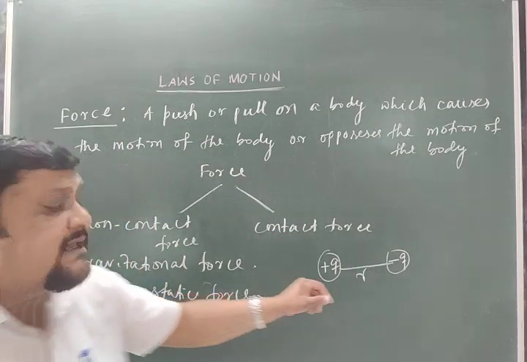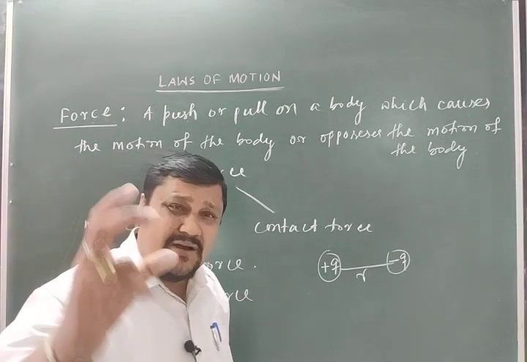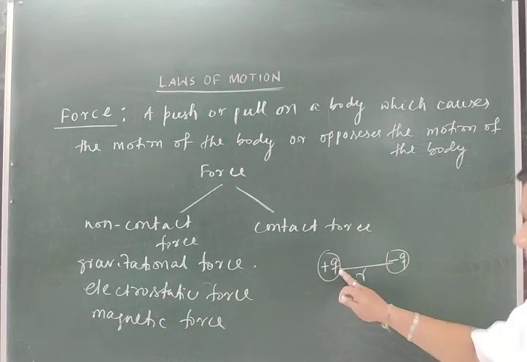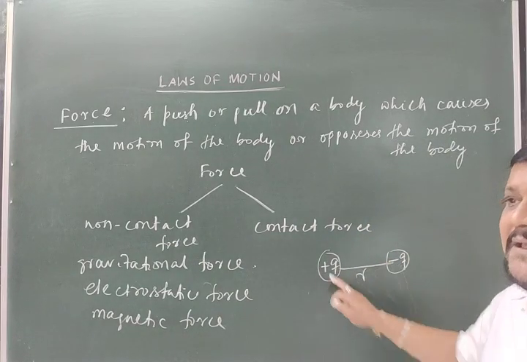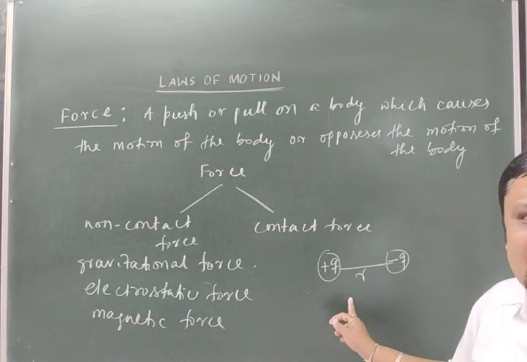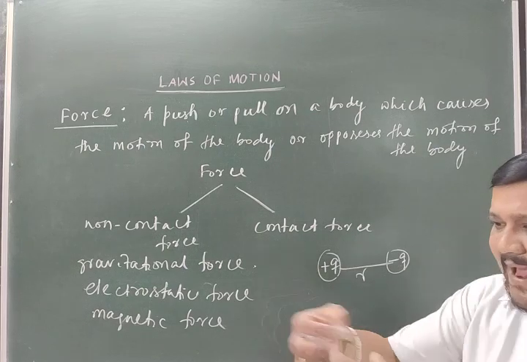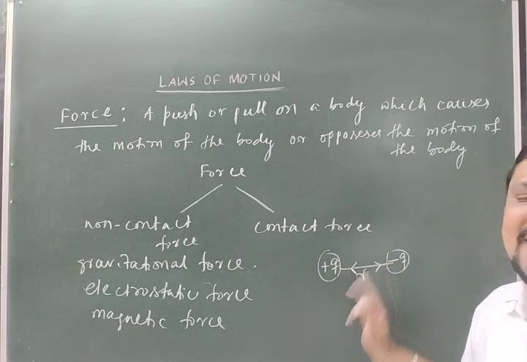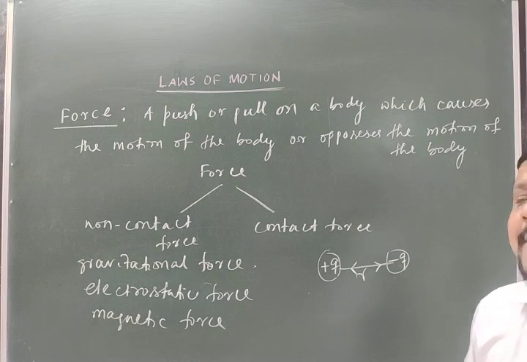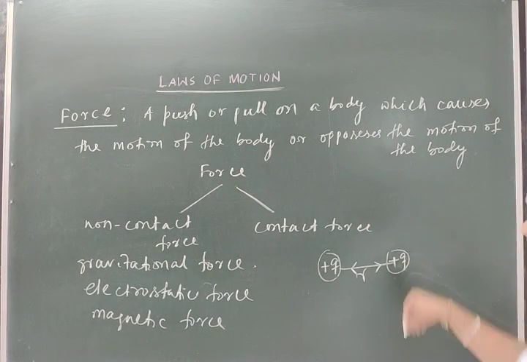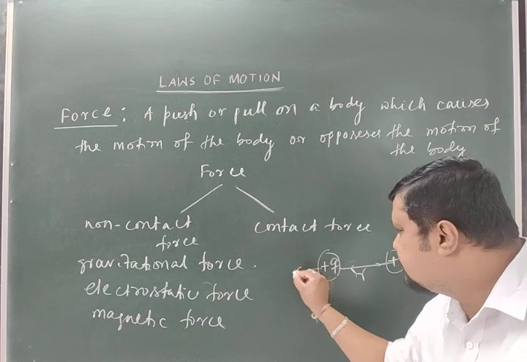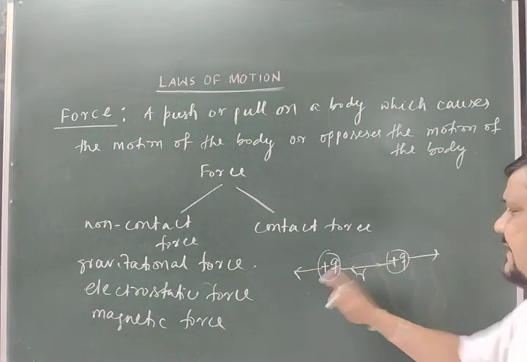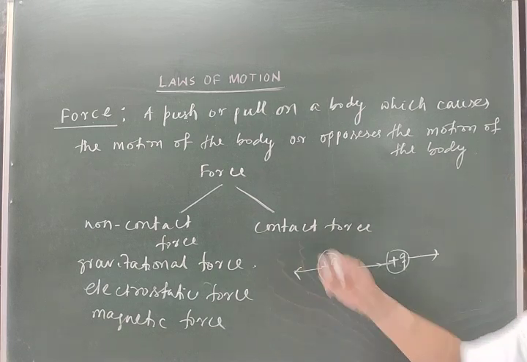But electrostatic force is attractive or repulsive, as you already know. Two unlike charges, unlike means one is positive and the other is negative, then there will be a force of attraction between them. They will attract each other, right? And if they are plus q and plus q, then the force is repulsive. One will repel the other, and the other will repel this one. So there is a repulsive force. So that is your electrostatic force.